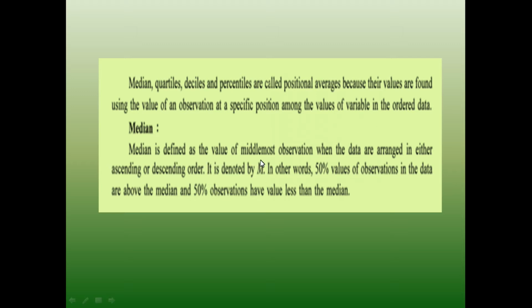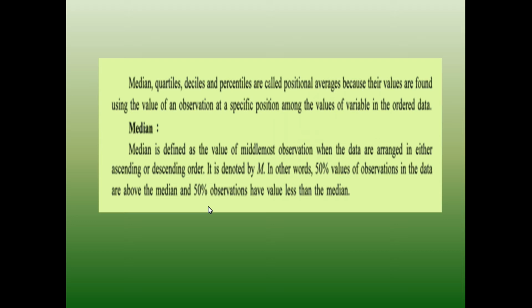Median is defined as the value of the middlemost observation when the data are arranged either in ascending or descending order. It is denoted by M. In other words, 50% of the observations in the data have values above the median and 50% of the observations have values less than the median. Median is exactly in the middle after arranging the observations in ascending or descending order. It divides the arranged observations into two equal parts. Half of the observations are less than the median value and half of the observations are more than the median value.